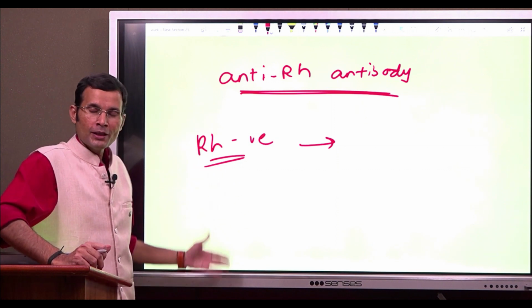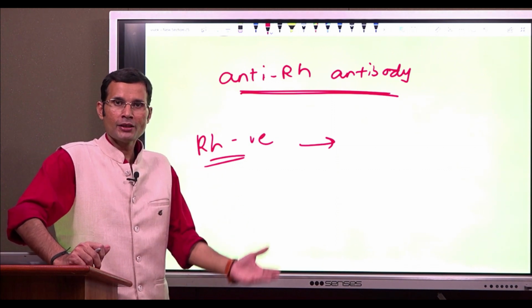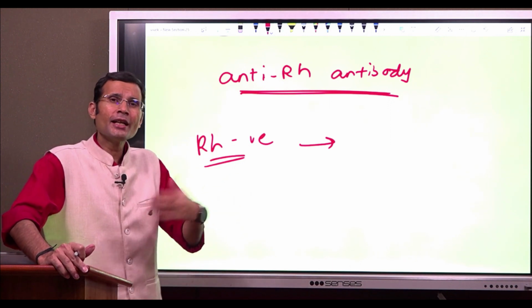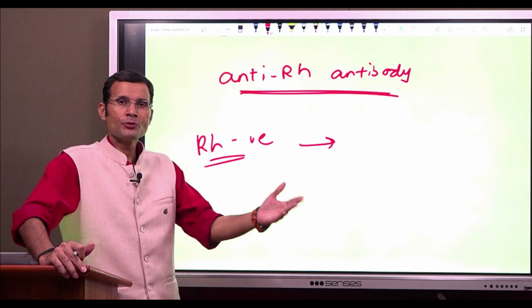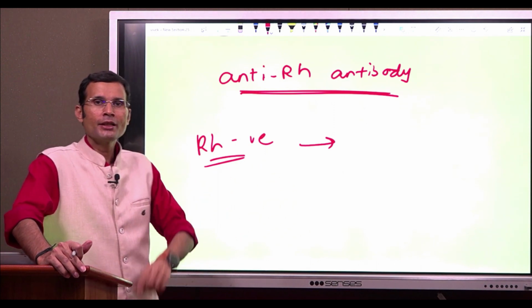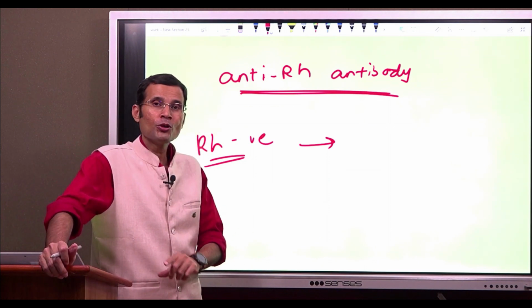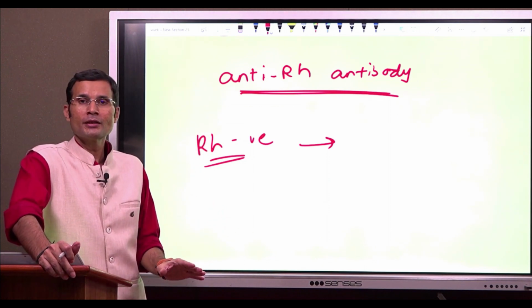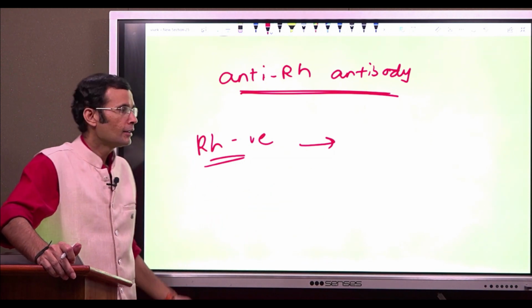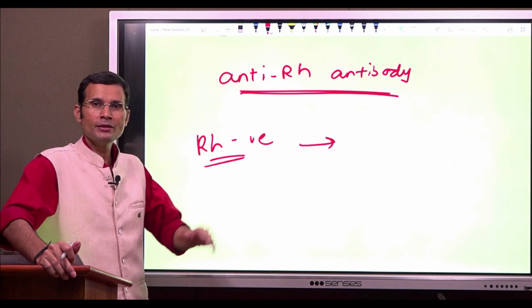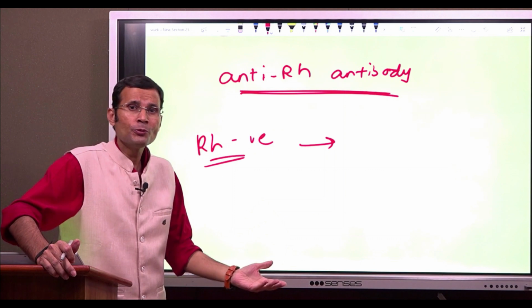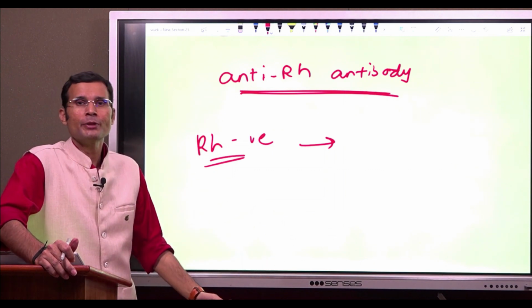So the person who is Rh negative, the child who is Rh negative, is not going to get exposed after birth to Rh antigens from nature, and therefore is not going to form anti-Rh antibodies. And therefore, remember, no person will naturally have anti-Rh antibodies in the plasma, neither Rh positive individuals nor Rh negative individuals.